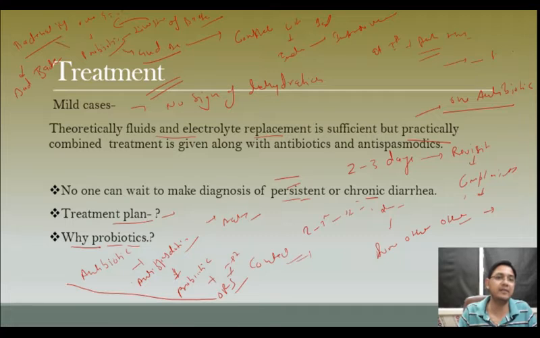And when we give antibiotics, bad bacteria will be killed. Once they are killed, we need to restore the intestinal microbiota, and the good bacteria will help to restore the gut microbiota. So this is the reason why we give probiotics in almost all cases of diarrhea.